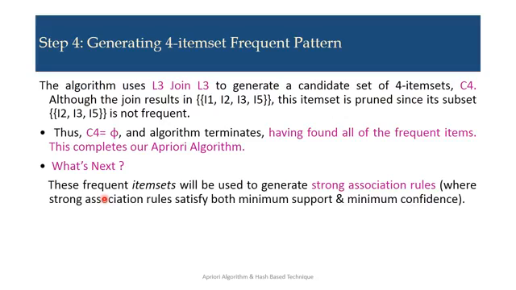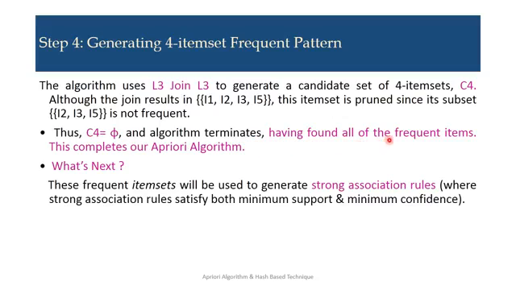This item set is pruned because its subsets are I1, I2, I3, I1, I2, I5 and I2, I3, I5. I1, I2, I3 is there in L3, and I1, I2, I5 is there in L3, that is the 3 item frequent item set. But I2, I3, I5 is not in L3. So this particular 4 item set is not a candidate for generating the 4 item frequent pattern. That's why C4 is empty and the algorithm terminates here.